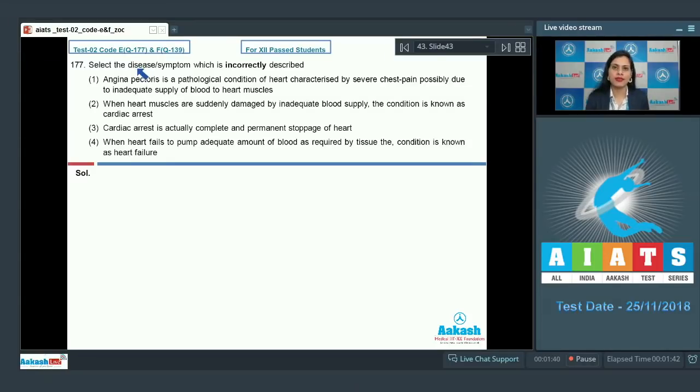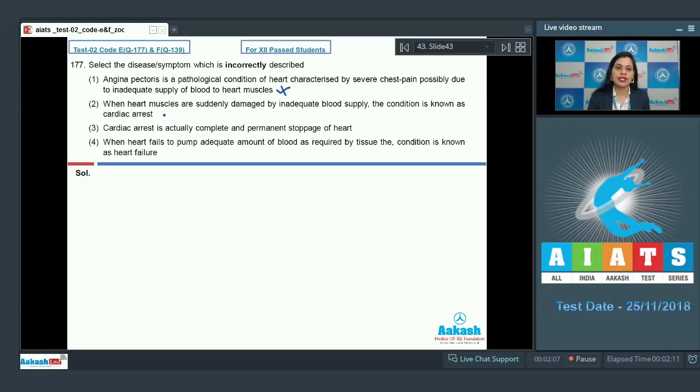Question number 177. Select the disease or symptom which is incorrectly described. The very first option given is angina pectoris is a pathological condition of heart characterized by severe chest pain, possibly due to inadequate supply of blood to heart muscles. And this is a correct statement, so this cannot be a correct answer.